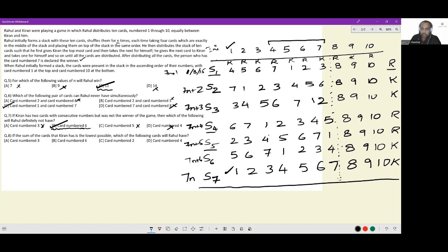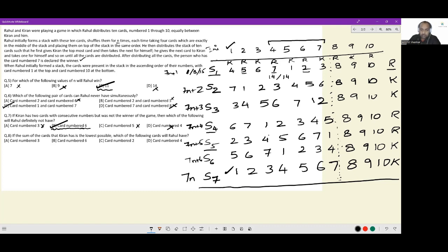So let me go ahead and simply look at sum of cards with Rahul and sum of cards with Karthik. The numbers involved here, the first 7 numbers, are 1 to 7. We add them up: 7 into 8 by 2, 28. So I will simply add up the numbers with Rahul because there are only 3. 5 plus 7 plus 2. So 14 is with Rahul and 14 is with Karthik after shuffle 1.